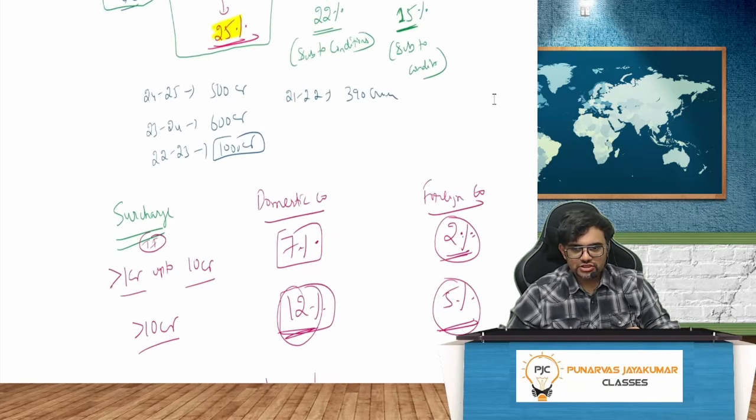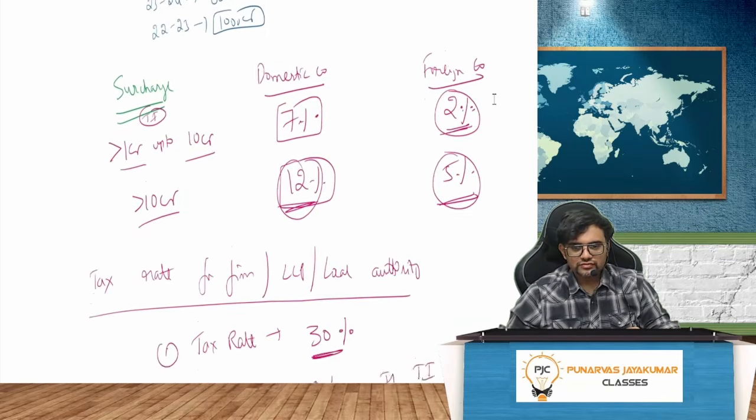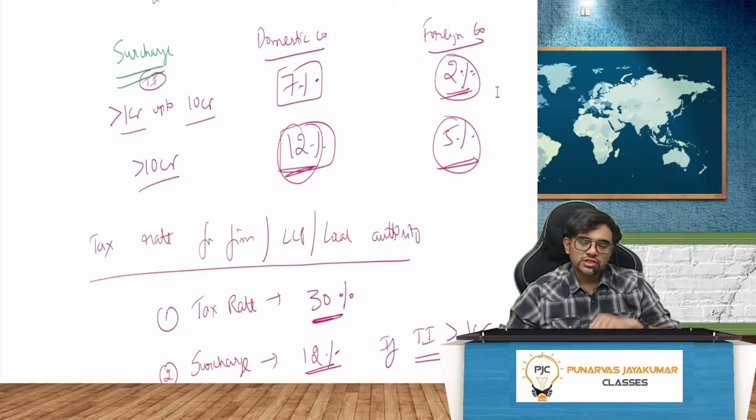Apart from that, surcharge. That is also given in the notes. Surcharge depends on total income, domestic company, foreign company. If the total income is more than 1 crore up to 10 crore, surcharge for domestic company is 7%, foreign company is 2%.